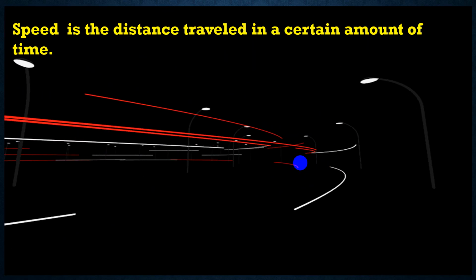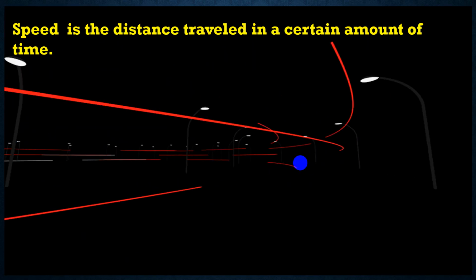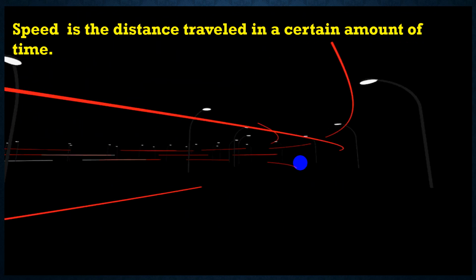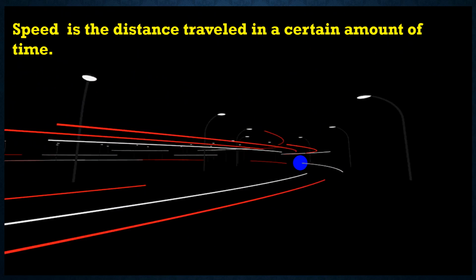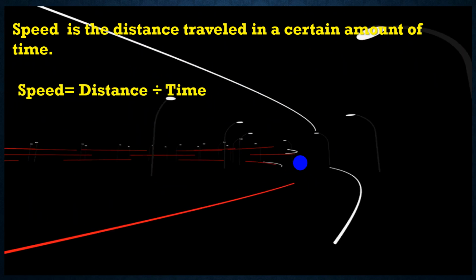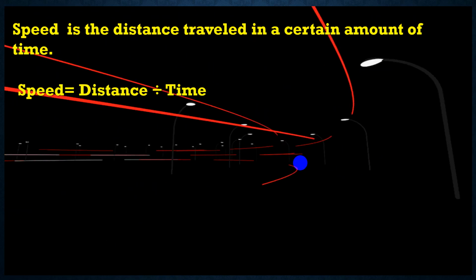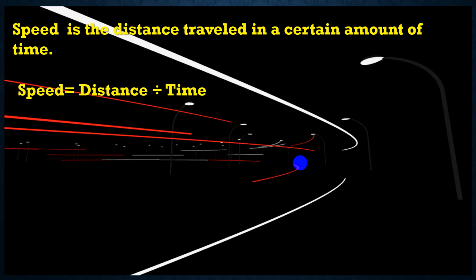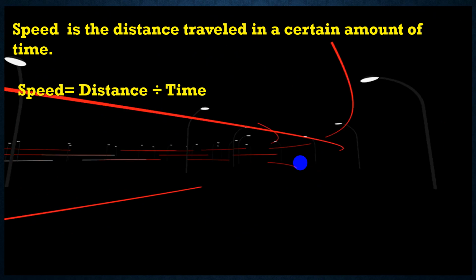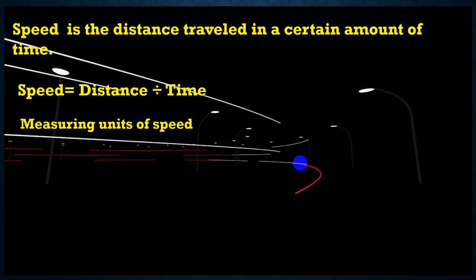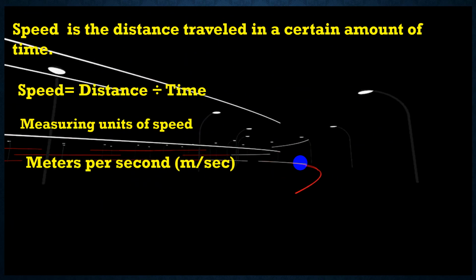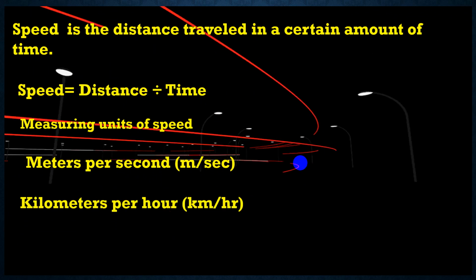We can define speed as the distance traveled in a certain amount of time. We can write it in a mathematical way: speed equals distance divided by time. And the measuring unit of speed is meter per second or kilometer per hour.